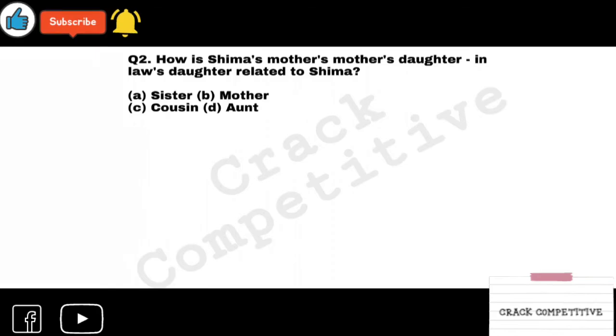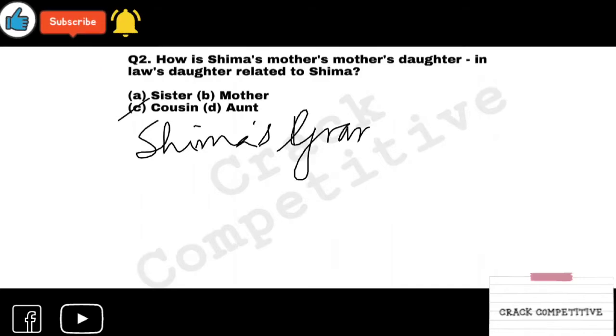I think you don't have to make a family tree for this. If you are going to make a family tree for this, it will take time. Still, I am showing you, making it simpler for you. Shima's mother. Mother's mother means grandmother. I am doing it in a line, okay? I think it is understandable to you. If not, then do comment.